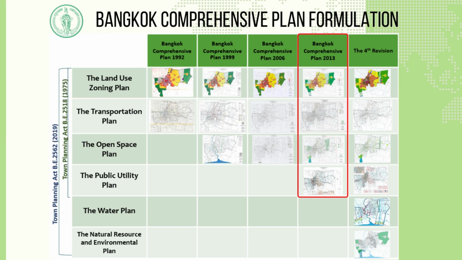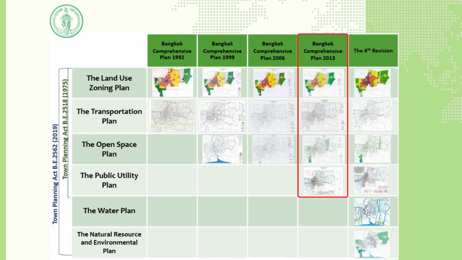At present, we enact Bangkok Comprehensive Plan 2013, consisting of Land Use Zoning Plan, Transportation Plan, Open Space Plan, Public Utility Plan. Then, Town Planning Act 2019 regulates that all cities in Thailand must include water plan and natural resource and environmental plan in the new comprehensive plan revision.